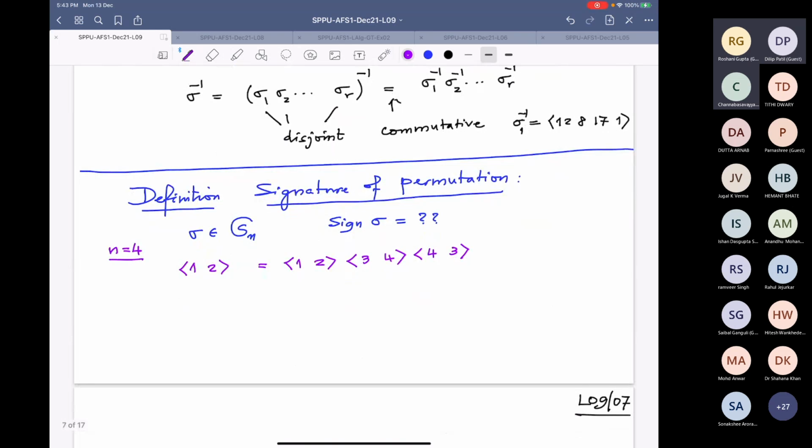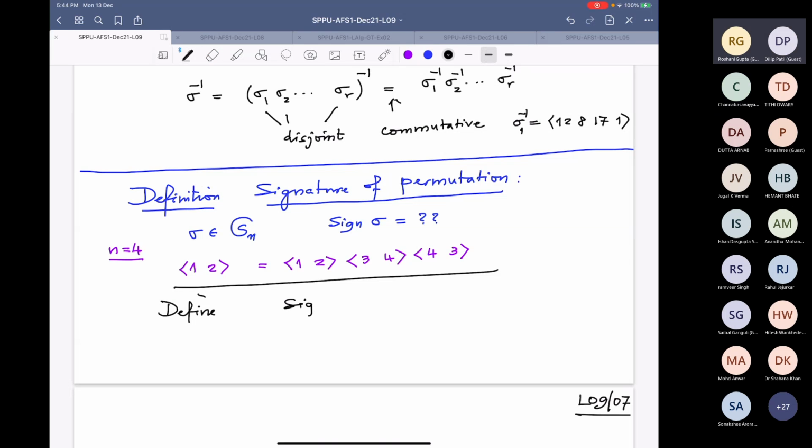Of course, many books will prove this, and then they will have to prove more things in a more confusing way. I want to define the signature also in a very canonical way. All right. So I will define it in the following way. So I will not rub this, but I will go down there. So in red, define the sign of sigma.